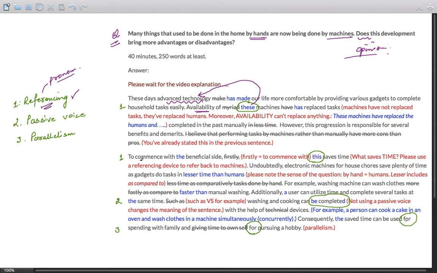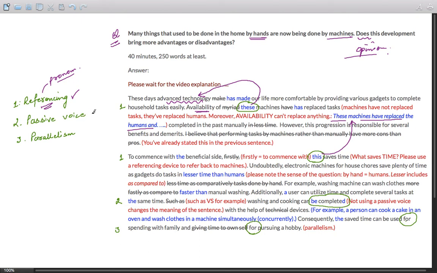And now in body paragraph 1, to commence with the beneficial side, this saves time. Firstly, saves time doesn't make any sense. So this saves time. What is this? It refers back to the machines. So these machines, that is the entire process. This saves time. So it refers back to the entire process of using machines instead of human hands. This is another referencing device. So try to use these, they, this to refer back to a noun, or a process, so that the cohesion in the answer is improved.